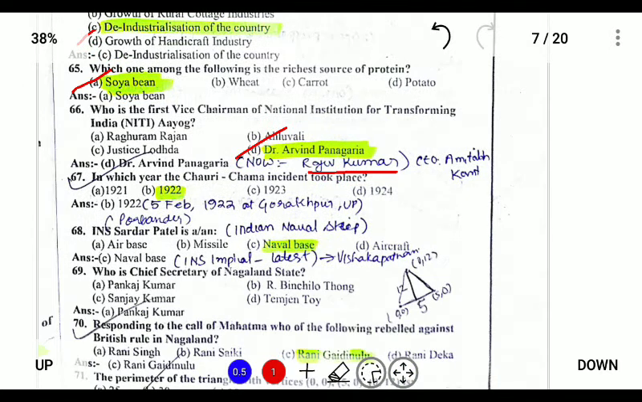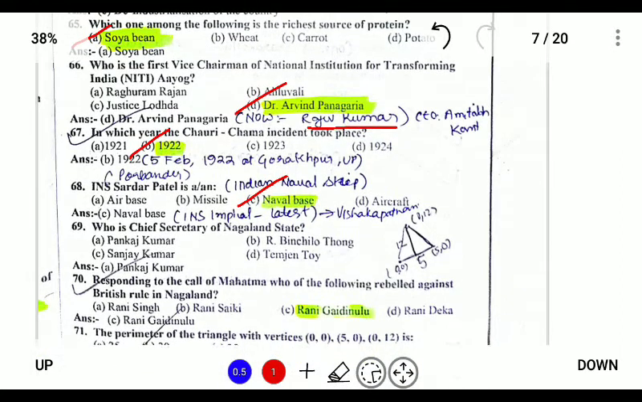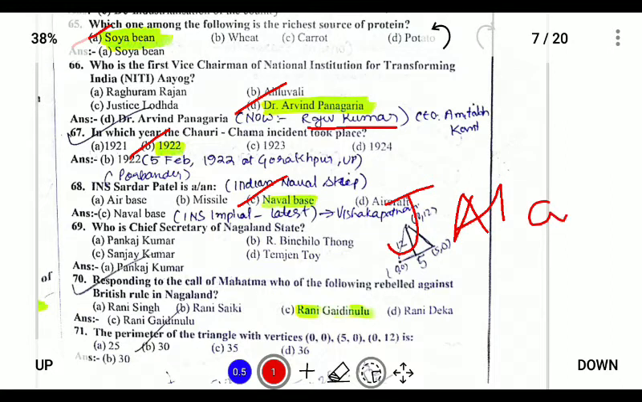In which year did the Chauri Chaura incident take place? In 1922, on 5th February 1922, following the non-cooperation movement, and it happened in a small town called Chauri Chaura in Gorakhpur, Uttar Pradesh. INS Sardar Patel is a navy base. Who is the chief secretary of Nagaland state? Now J. Alam is the chief secretary of Nagaland.